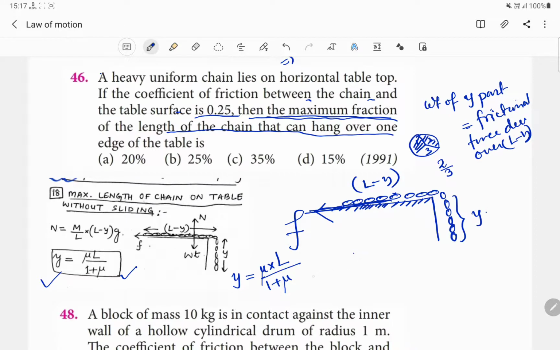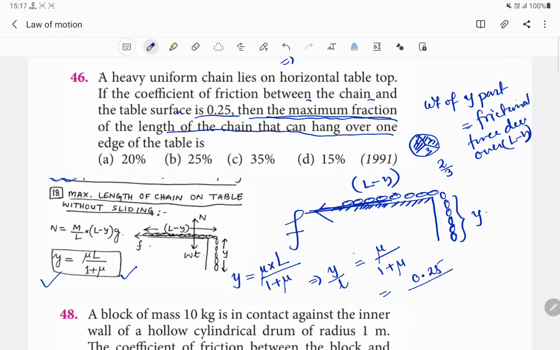So basically they are asking us to find the value of y divided by L. So this will be known as the maximum fraction of the chain that can be hung over the length, that is, y by L is to be calculated. And we know that y by L is equal to mu divided by 1 plus mu. And what will be the value here? Mu is given as